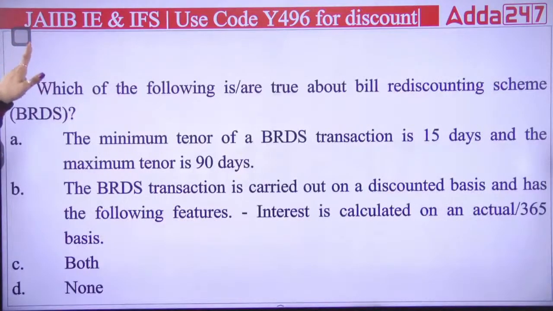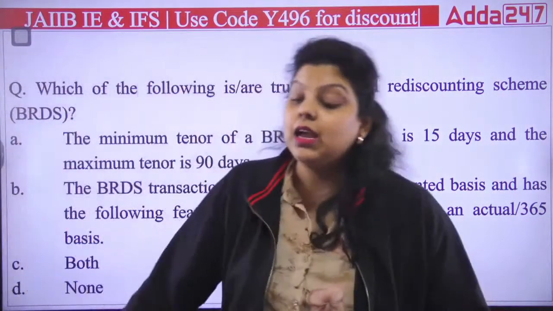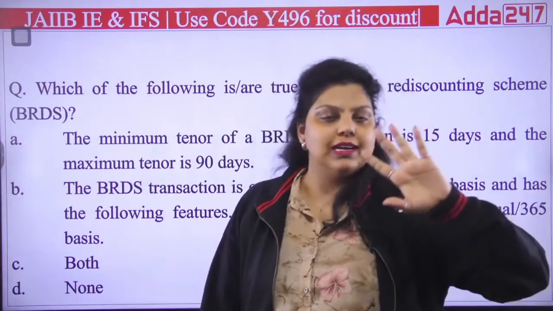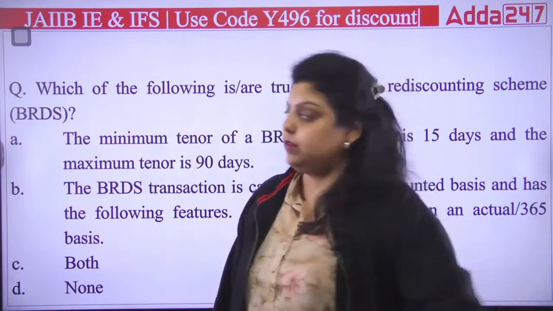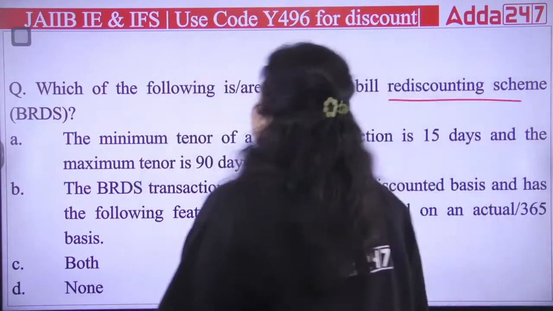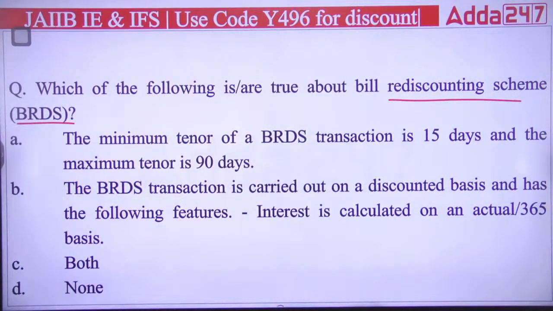I don't know why I keep saying certificate of deposit in place of commercial paper, but yeah, we were talking about commercial paper there. Okay, the minimum amount in the commercial paper is the same as the certificate of deposit, that is 5 lakh, and thereafter multiples of 5 lakh. Now, which of the following is true about the bill rediscounting scheme, that is BRDS? Which of the following is true about the bill rediscounting scheme?